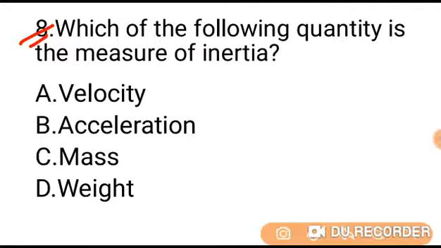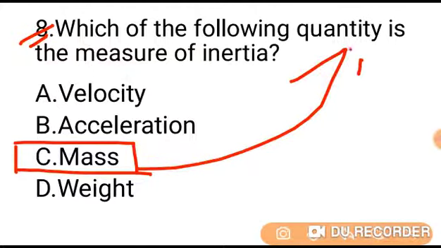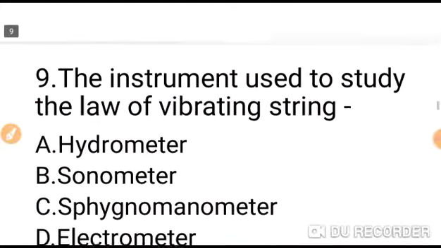Mass is the quantitative measure of inertia of a body. The mass of a body determines the momentum of the body at its given velocity. So the correct answer is mass. Option C is the right answer for this question. Go to next question, question number 9.